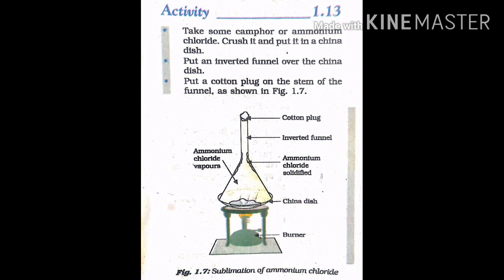Take some camphor or ammonium chloride, crush it and put it in a china dish. Put an inverted funnel over the china dish. Put a cotton plug on the stem of the funnel as shown in figure 1.7. Now, heat it slowly and observe. What do you infer from the above activity?